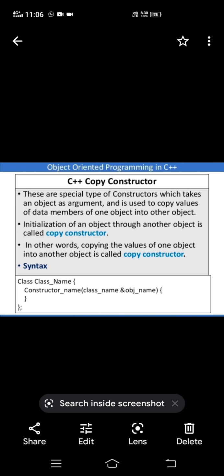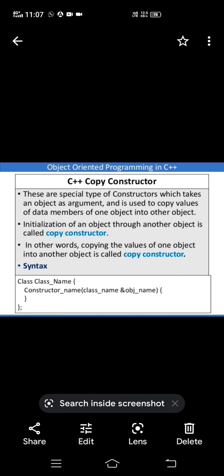Generally a copy constructor also has an argument, but a reference as the argument. Reference means the address of the object only. If you want to copy the values of one object into another, then you have to write the address of that object. That is called a reference.